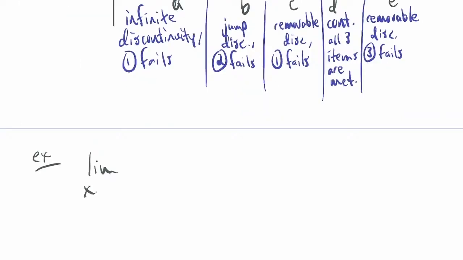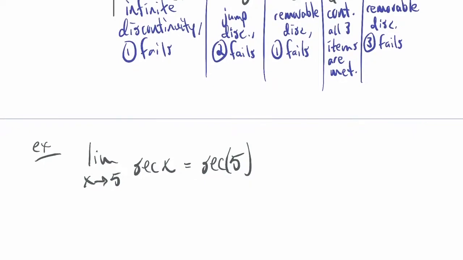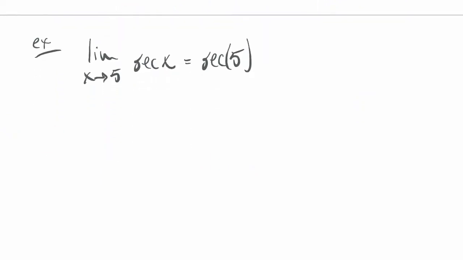The limit as x goes to 5 of secant x, well, that's just secant of 5, whatever that number is, because 5 is in the domain of secant. 5 is not an odd multiple of pi, I'm sorry, odd multiple of pi over 2. So we know that's in the domain. Therefore, I just plug it in, which is what we said before. Now we're just giving it the context of continuity.